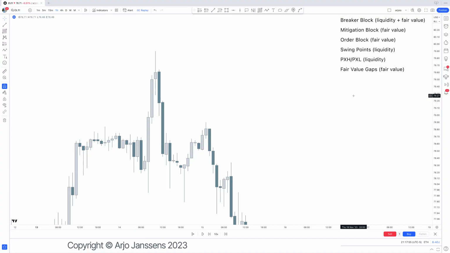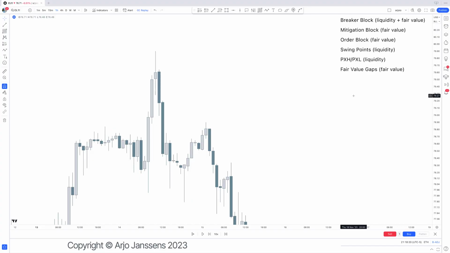So if we understand that and we place the mitigation block and an order block in the same category, then the mitigation block and the order block, like I already mentioned with the time frame example, are basically the exact same thing. The only thing is support and resistance, the way we see it. And again, I don't mean the random lines you draw, but that is the way you can view it.